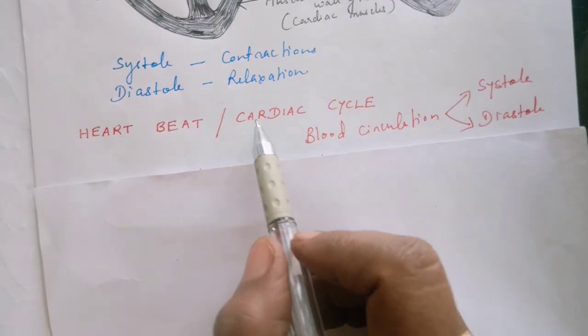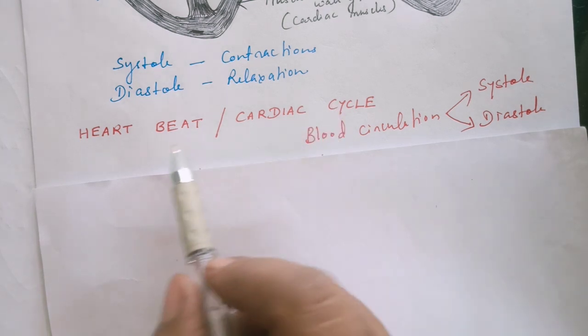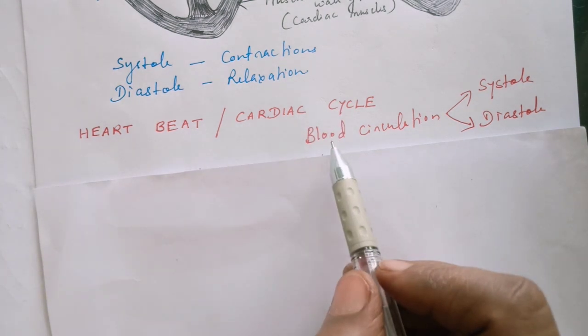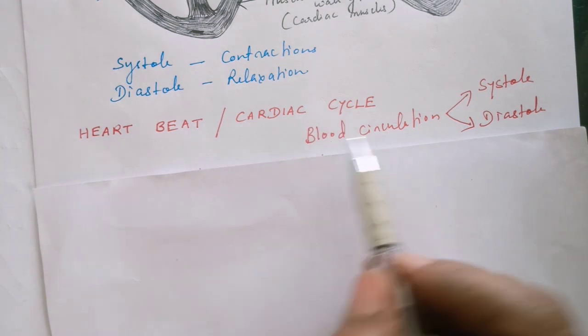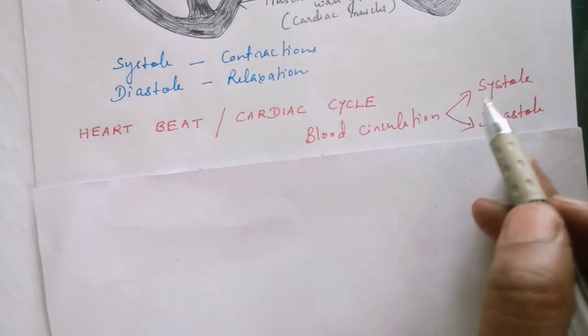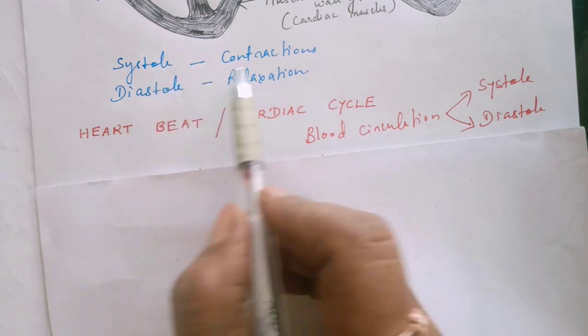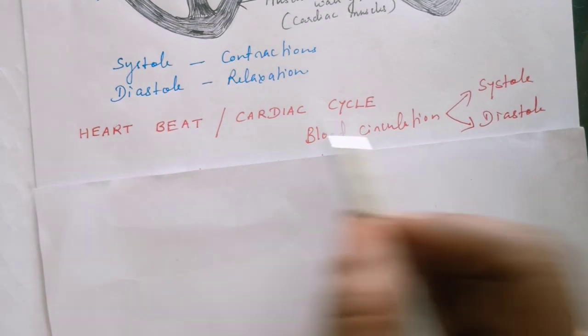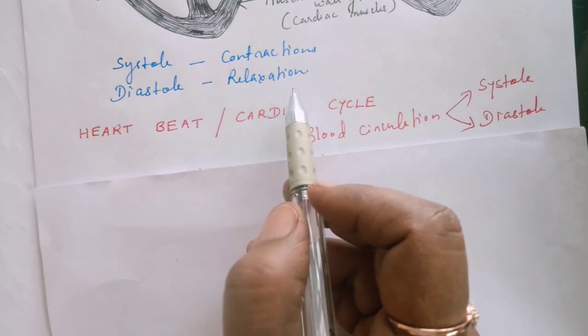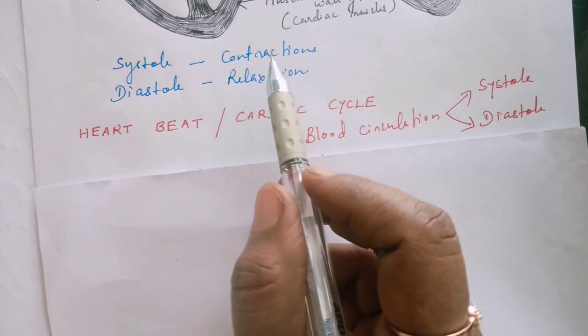Heartbeat is also known as cardiac cycle. So during the heartbeat or what we say as the blood circulation, both these are completed in 2 phases in the heart. One is known as the systole, already we discussed here, and the other is known as the diastole, which means relaxation, and systole means contractions.